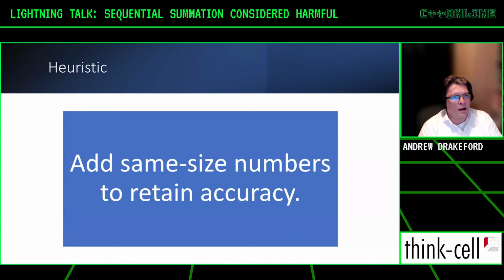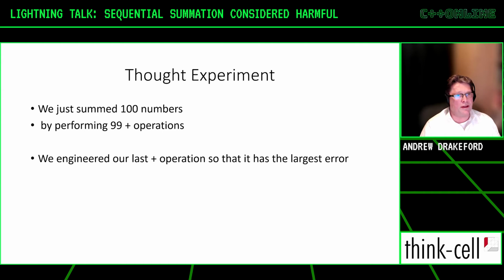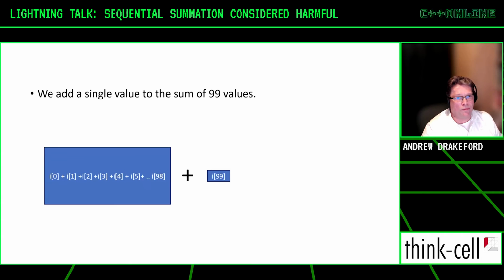That's not the end of the talk. Add same size numbers if you want to retain accuracy. You can see that that was a problem before. But if we're adding sets of numbers, they're probably going to have the same size number as well, so we should add sets of the same size for accuracy. Now, the thought experiment is we add 100 numbers together by performing 99 plus operations. But what we want to do is engineer it so that the last operation has the largest error. The best way to do that is to add all the numbers together in one and add the final element in the last one.